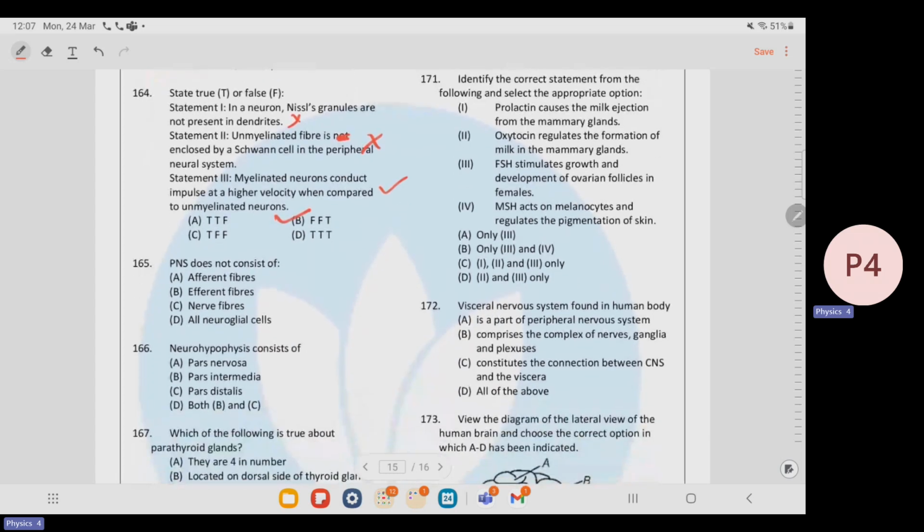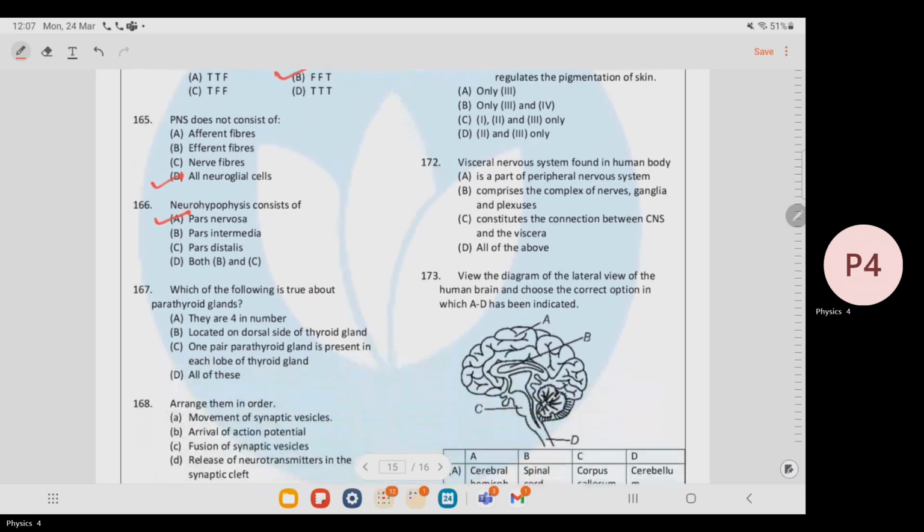PNS does not consist of afferent fibers, efferent fibers, nerve fibers, and neuroglial cells. Its answer is D. Neurohypophysis consists of pars nervosa, as it is the posterior pituitary. Which of the following is true about parathyroid glands? They are four in number, correct. Located on the dorsal side of the thyroid gland, correct. One pair of parathyroid gland is present in each lobe of the thyroid gland. This is also correct. So the correct option is D.